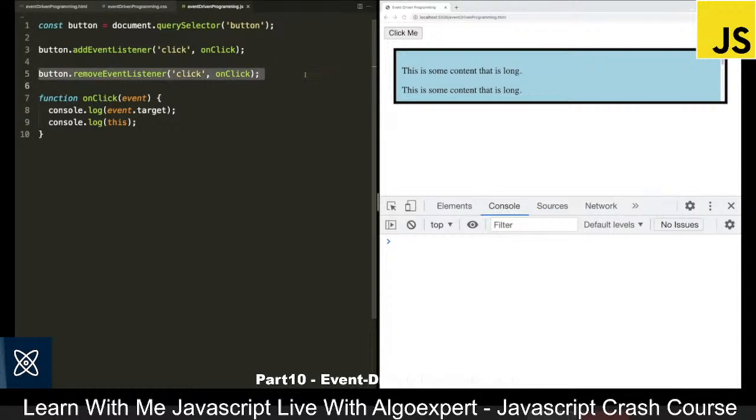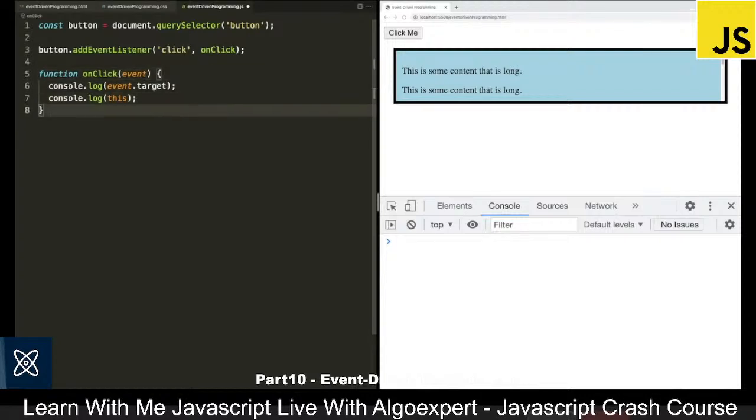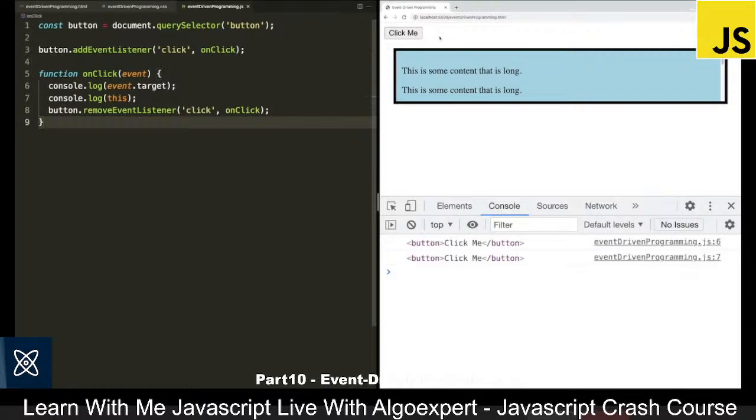Now we could remove the event inside of onClick, and this is essentially the same thing as once. So now when I save this, I can click on it once, but after I clicked on it, it removed the event. So now I can no longer click on it anymore.